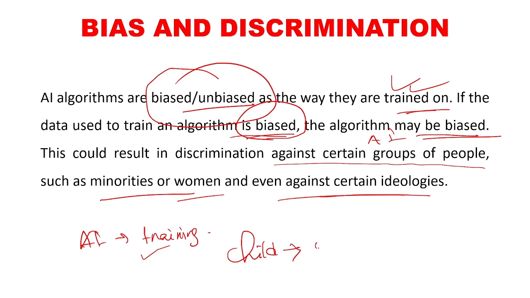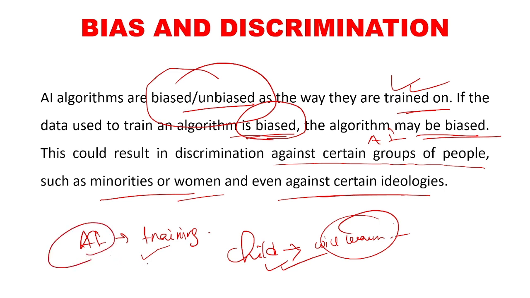A child will learn the way the child is taught. Whatever is taught, the child will learn it that way. So an AI program will also learn in a similar way. If it is taught the right things, it will learn the right way, and if it is taught wrong things, it will learn the wrong things.